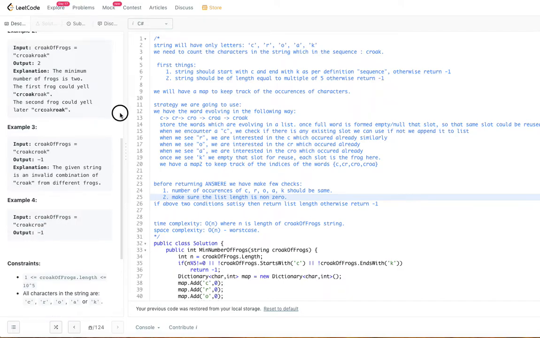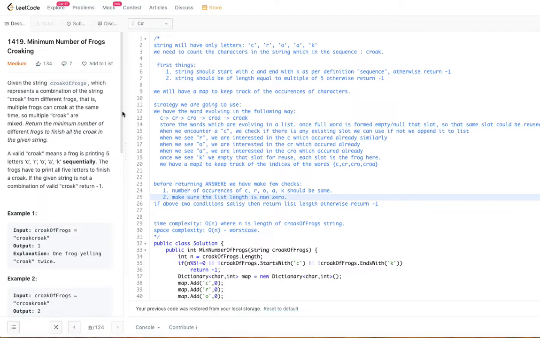So basically, you are given an interleaved string, and you try to find the minimum number of frogs that are actually croaking. Let's try to understand the problem a bit more. It should have only these 5 letters: C, R, O, A, and K. What we are doing is counting the characters in the string which form the sequence croak, that is, how many times croak has occurred in the given string.